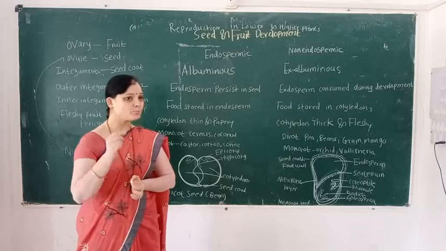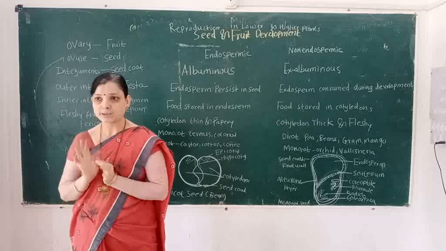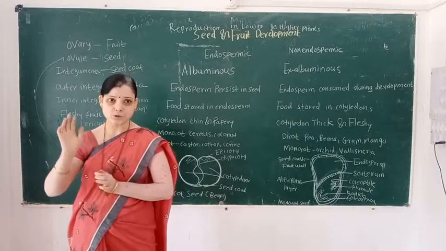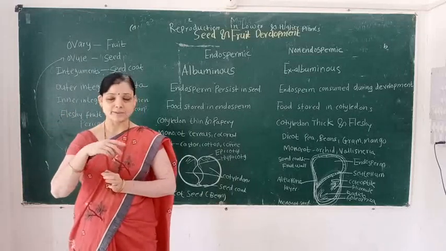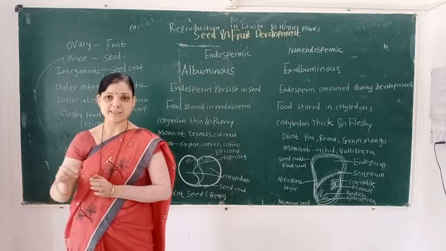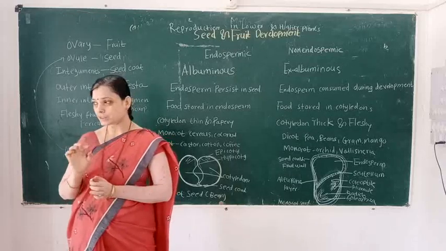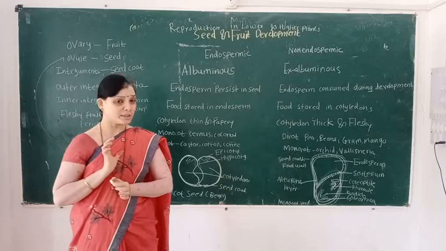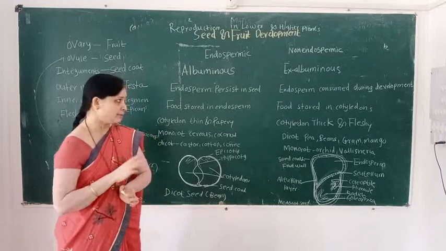Third function: fruit and seeds develop special devices for their dispersal. So through the fruit and seed, distribution of the species takes place. And the last function of seed: it is a propagating organ, and under favorable conditions it forms the seedling.